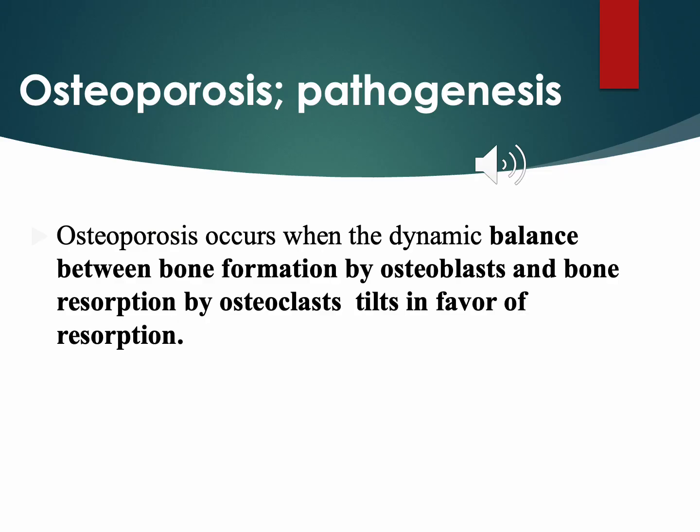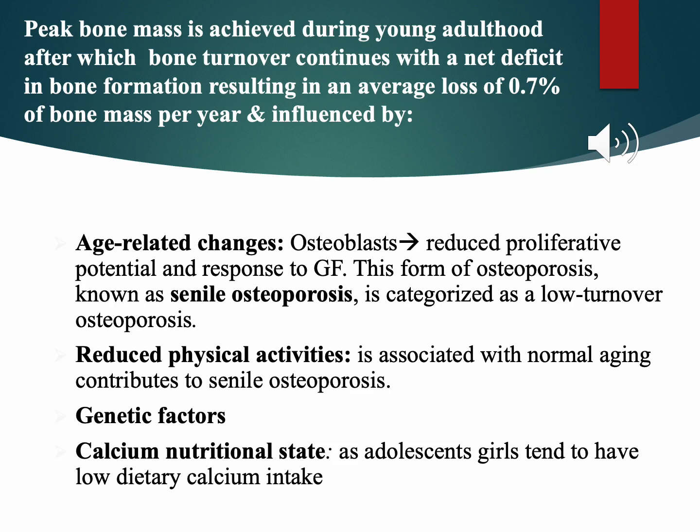Simply, osteoporosis occurs when the dynamic balance between bone formation and bone resorption tilts in favor of bone resorption. Bone formation is the function of osteoblasts, and bone resorption is the function of osteoclasts. As you may know, the peak bone mass is achieved during young adulthood, after which the bone turnover continues with a net deficit in bone formation. This results in an average loss of 0.7% of the bone mass per year. This average loss is influenced by age-related changes.